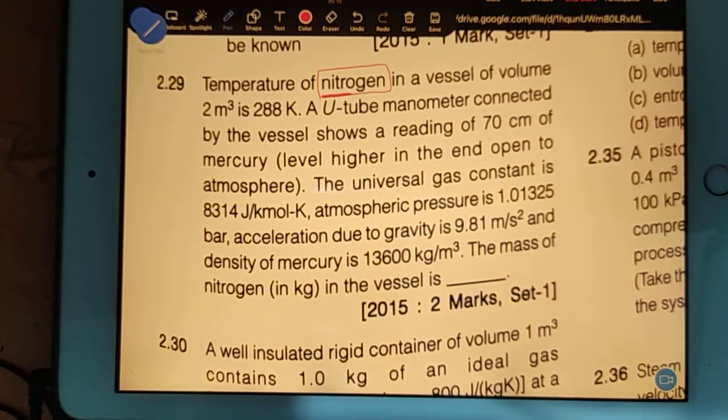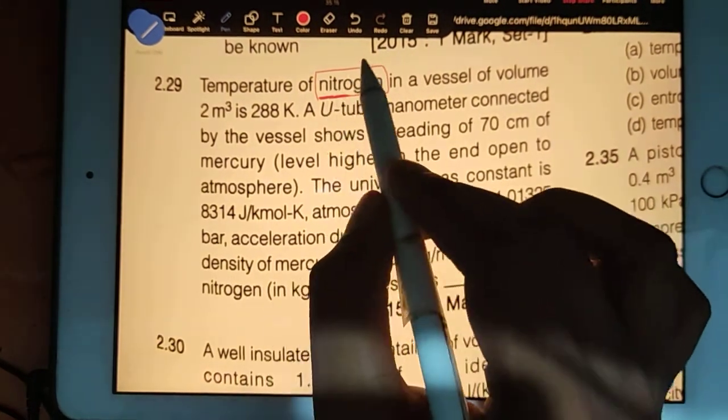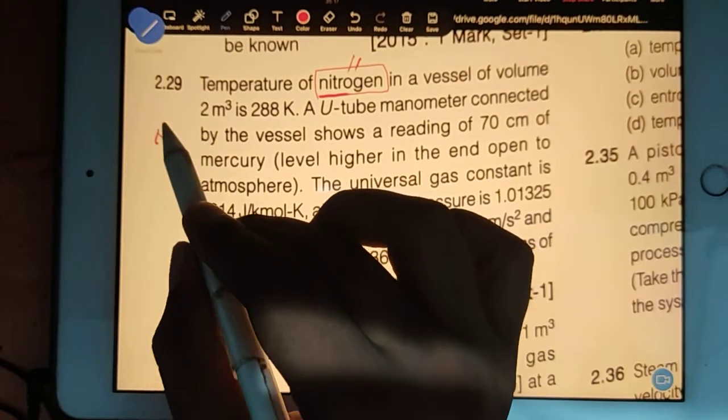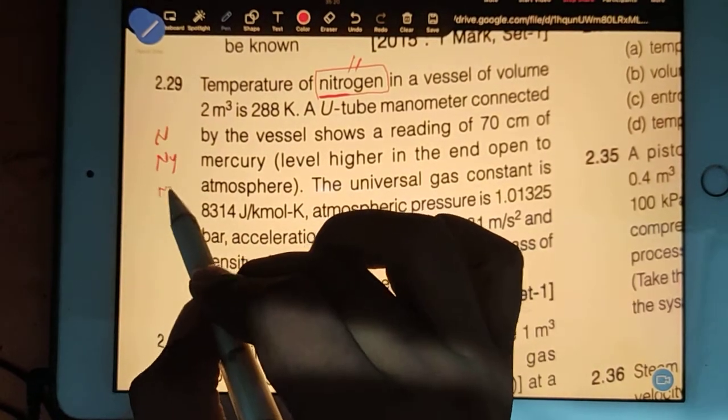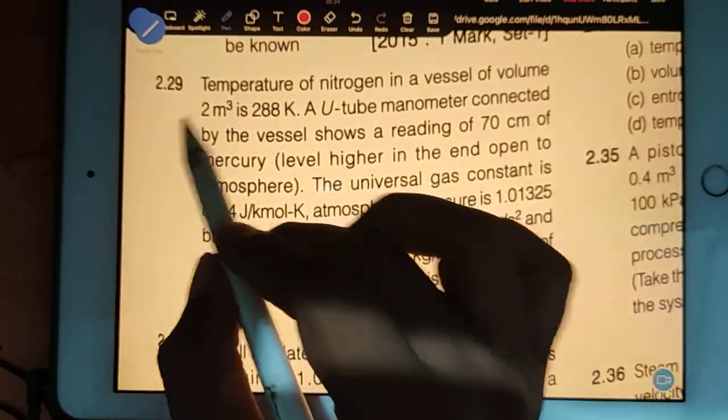1.4. Why 1.4? Reason? Very good, very good. Diatomic gas. Nitrogen is never N, or N4, or N3, it is always N2. So that's why nitrogen is a diatomic gas. So your gamma value is going to be 1.4.